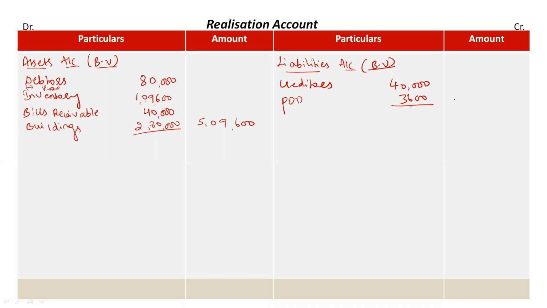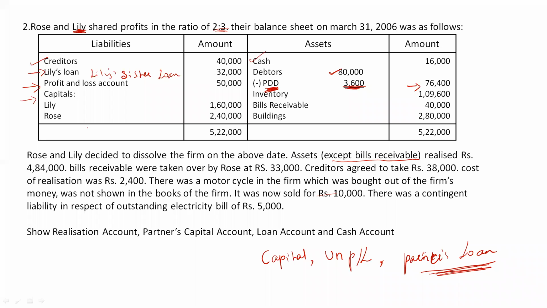Now the first step is done. Total these three, the total of liabilities will be rupees 43,600, right? Now the next step is to record whatever assets have been realized and whatever liabilities have been paid off. Now we have to start referring to the additional information. Rose and Lily decided to dissolve the firm. Yes, we know this. That is why we are preparing the realization account. Then, assets except bills receivable. Except this 40,000 rupees of bills receivable, assets were realized for rupees 4,84,000.